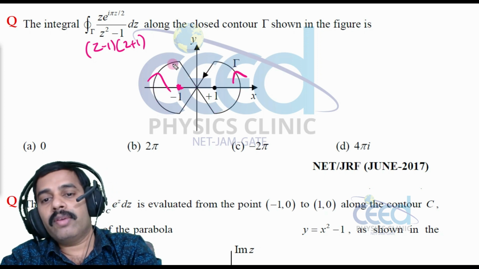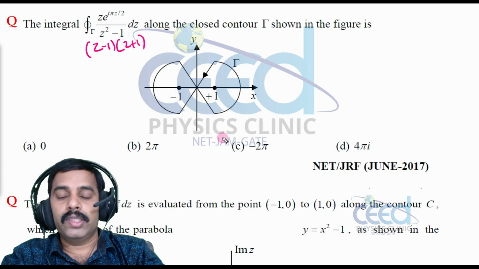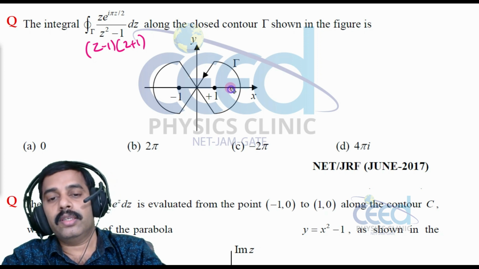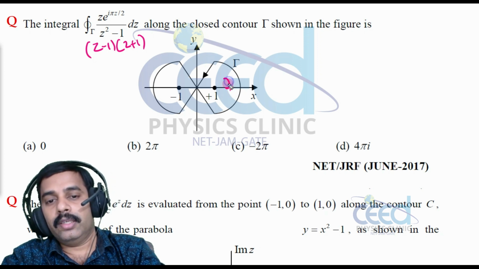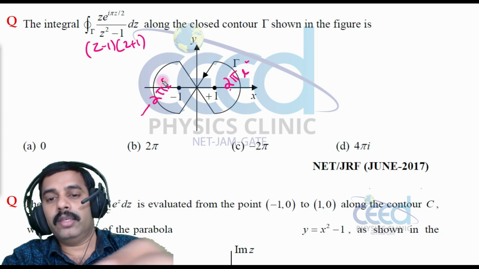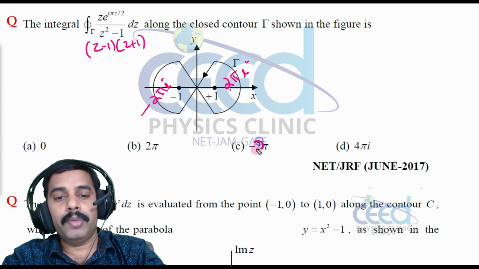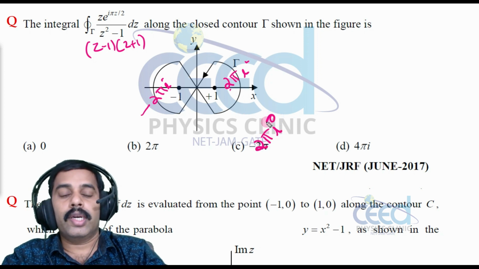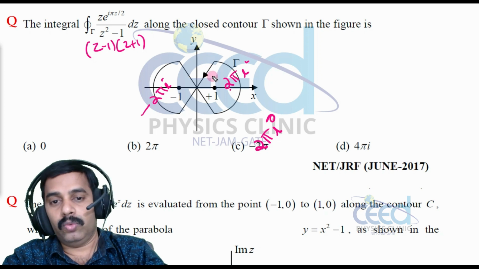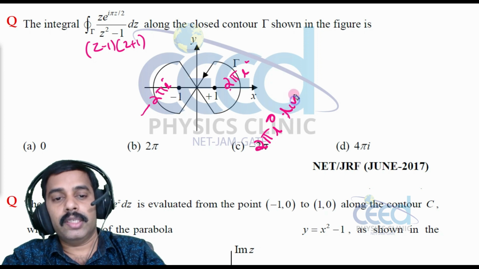So when we calculate the integral, in the anti-clockwise direction we take 2 pi i, and here we have to take minus 2 pi i times f of z into residue. So the integral of this part will be 2 pi i into the sum of residues. The residue at z equal to 1 is the limit as z tends to 1, and that is a single pole.